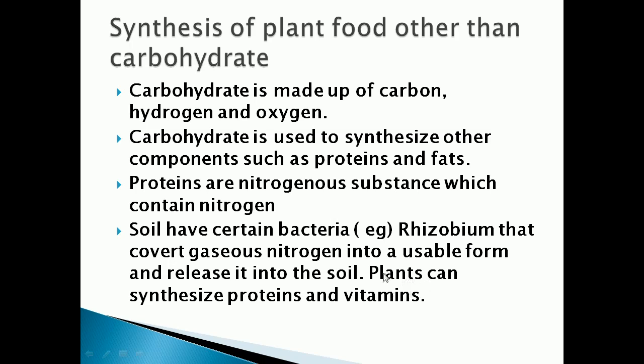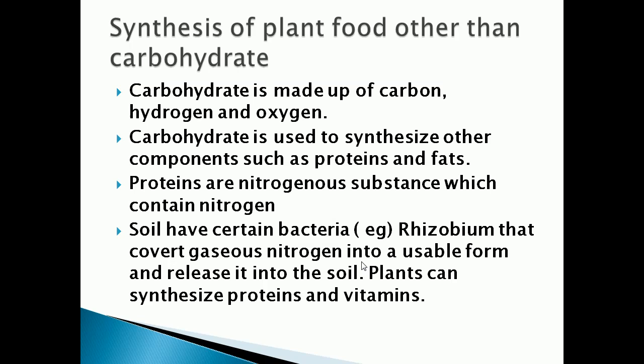Not only that, plants can also synthesize proteins and vitamins. Plants can synthesize what? Proteins and vitamins. Understood, children? So today we have seen nutrition in plants, and in the next class we will see other modes of nutrition in plants. Today we have seen autotrophic nutrition in plants.